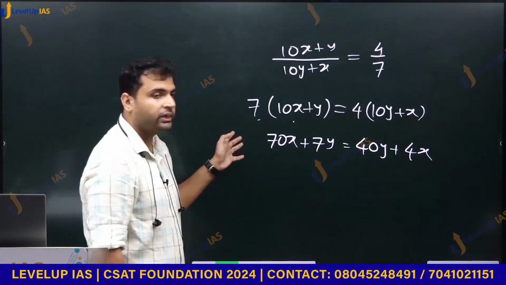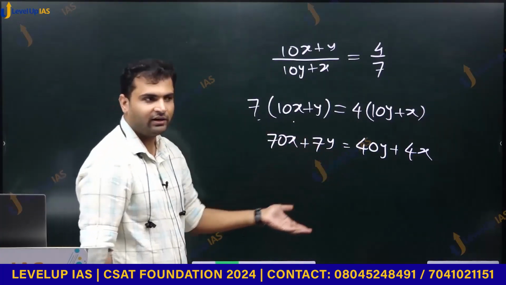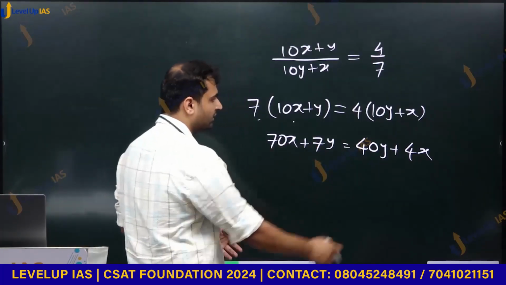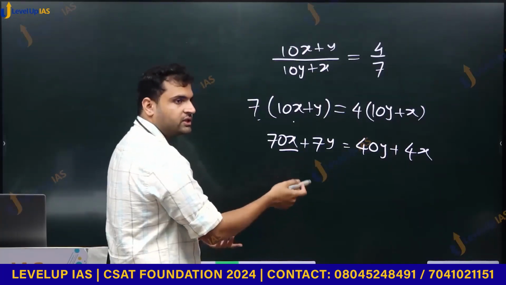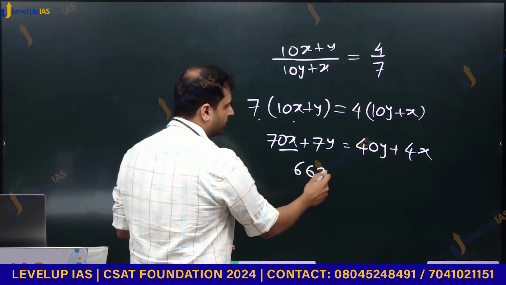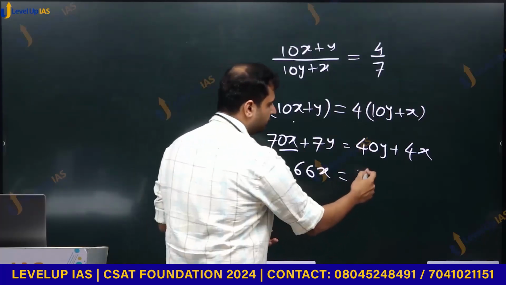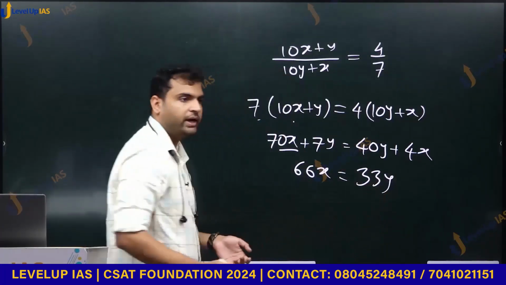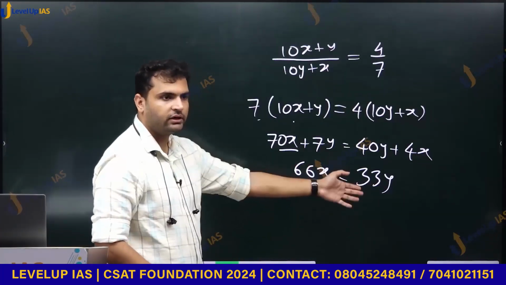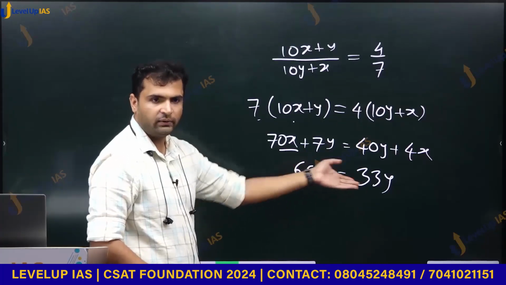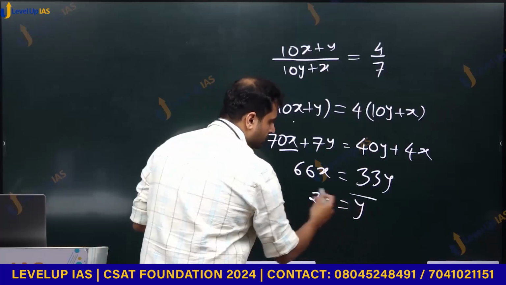Let us bring x together and y together. अच्छा नहीं लग रहा दोनों को अलग अलग देखना, है ना? एक साइड आएंगे तो कुछ ना कुछ रिलेशन बन सकता है. तो 70 and this is -4, 66x is equal to 40y minus 7y, 33y. Now this is 33, this is 66. Clearly 33 into 2 is 66. So we can divide by 33. So we get 2x is equal to y.